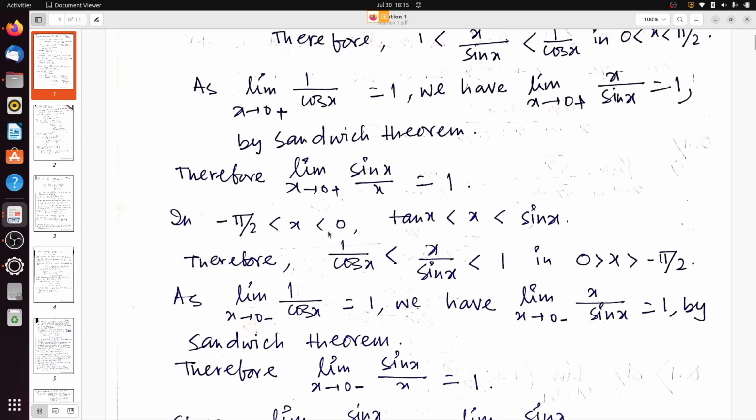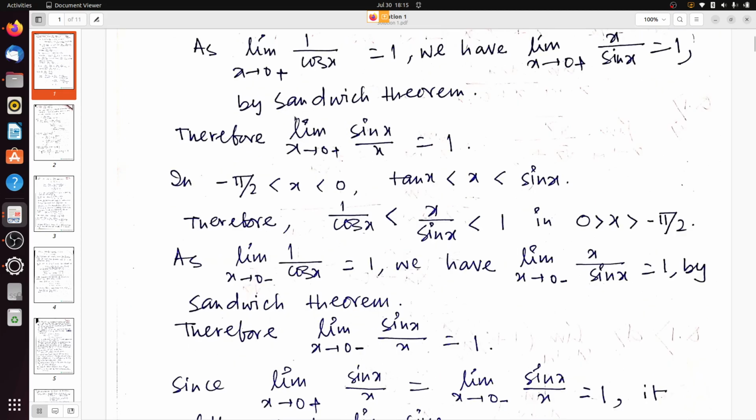Now if we change the interval, here we have determined the right hand limit. Now to determine the left hand limit, we have to just consider the other interval minus